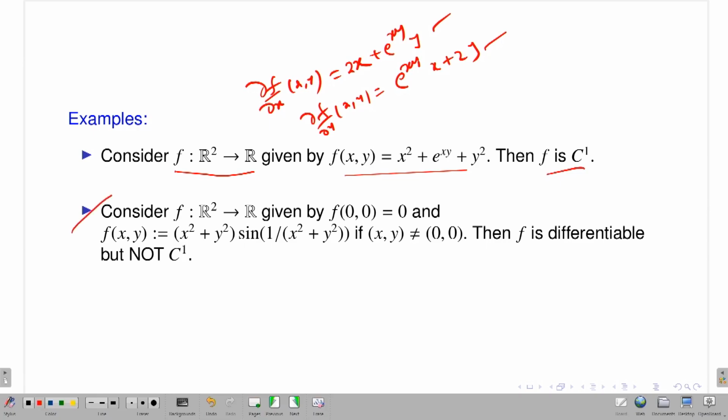However, consider this example. Here I can say that my function is differentiable, but it is not C1. So you have to check that the function should be differentiable, right? Then first you check what you have to check. So I have a function from R2 to R given. If (x,y) is non-zero, then it gives you (x square plus y square) times sine of 1 by (x square plus y square), and at (0,0) it is 0.